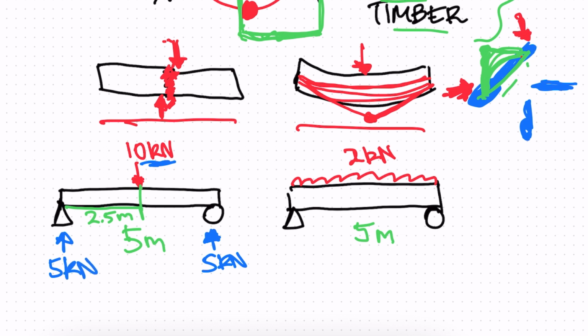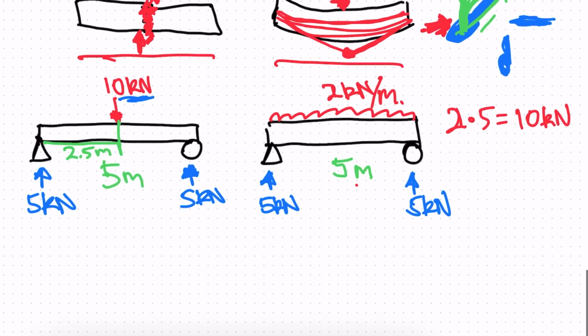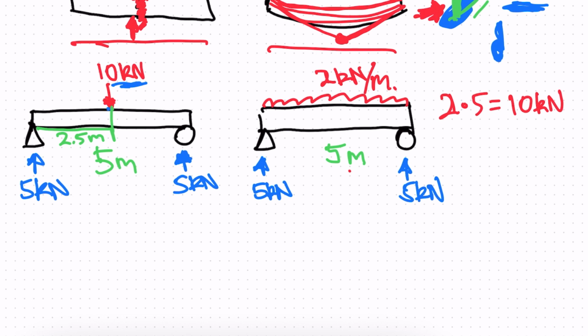And here, just quickly, this should be 2 kilonewtons per meter. We have 5 meters, so the total force is going to be 2 times 5, 10 kilonewtons. So we're going to have 10 kilonewtons, and it will be acting halfway along the beam. So 5 kilonewtons will come here and 5 kilonewtons will come here. Okay. So we have very similar beams, but one is a point load acting at a single point in the middle of the beam, and the other one is a distributed load acting throughout the beam.